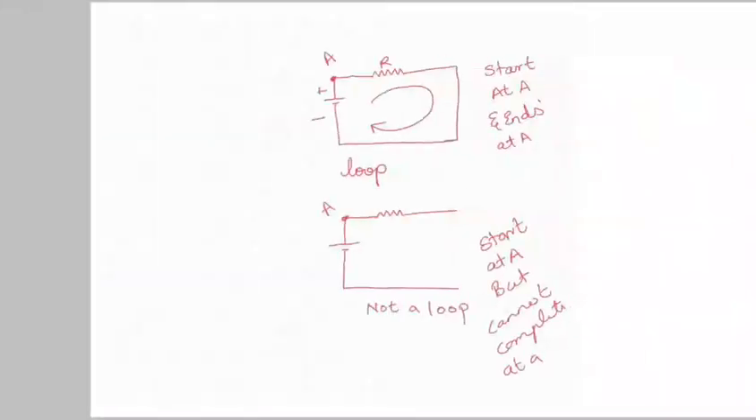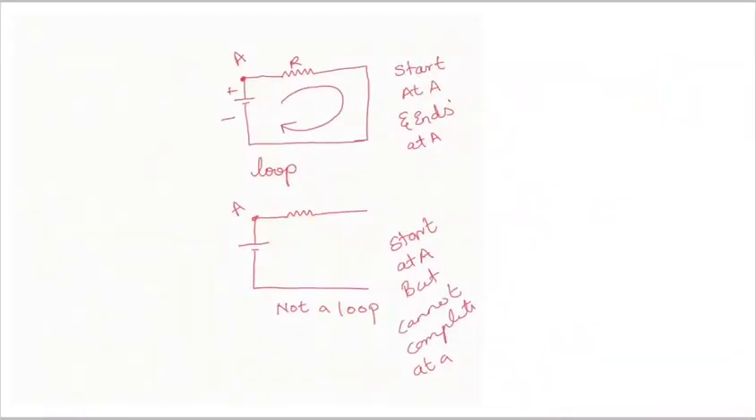Now next is, what is a loop? A loop is a continuous circuit, a continuous line. You can see here that it starts at A and ends at A. You can see the continuous loop is formed with the help of a battery and resistor. Because of this continuous loop, current will continuously flow in this circuit.